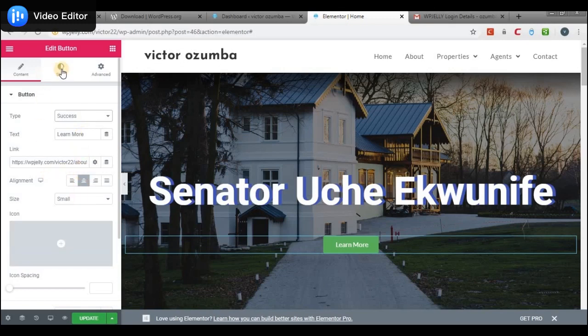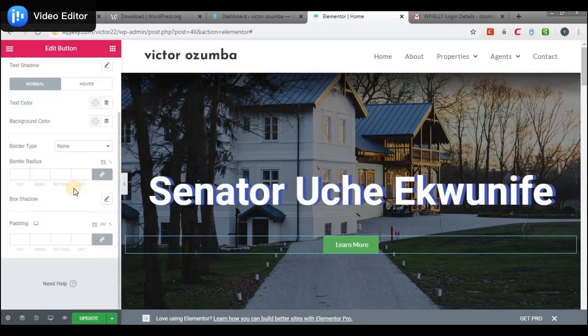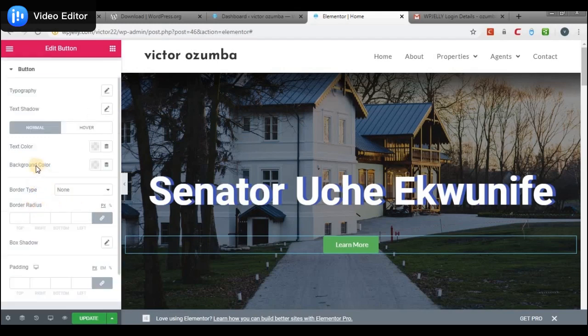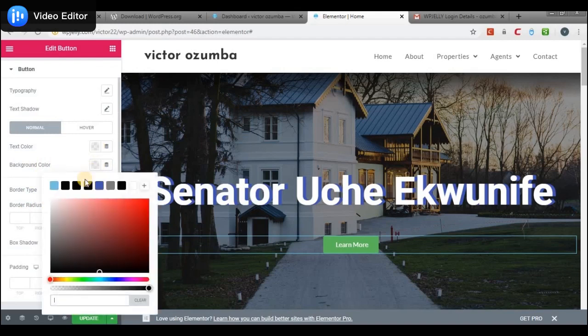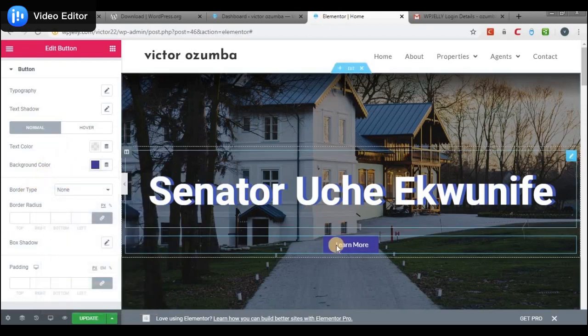When we go to the styling, we could still change, add a shadow to it like we did to the other one. You could just come here, mess around and see a lot of things, what all this could do. So like the background color, we could also have a classic background color. Change it, instead of selecting that particular either success or whatever, you could just select any random color you want. So there is that. I think I like this one. Okay, and then the text color is white. You could also change the color from here.